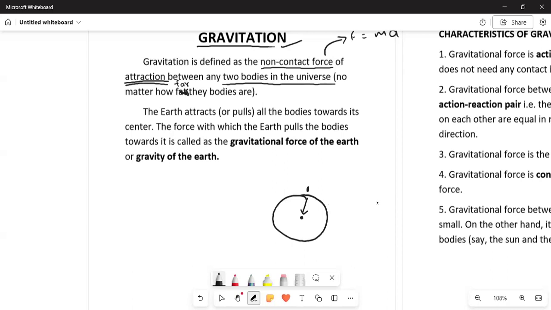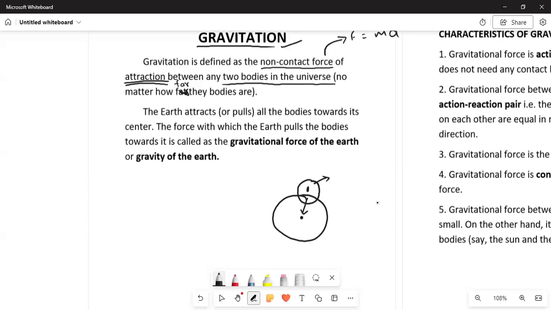If we were not, we would have flown somewhere else, right? We would not be able to stand still on the ground, to stand, sit, walk, and do a lot more activities on the surface of the earth. This is because the earth attracts each and every object towards its center.